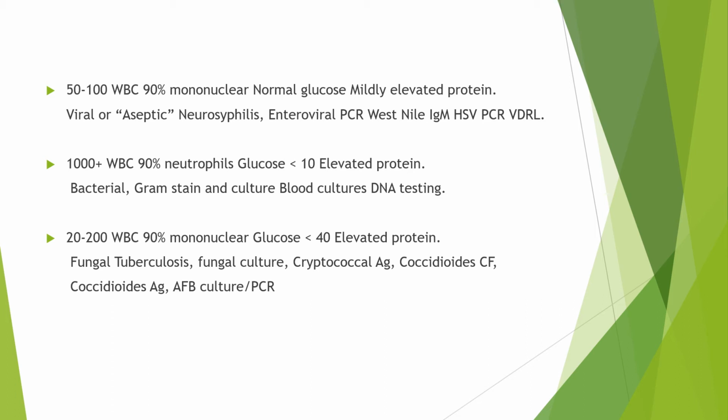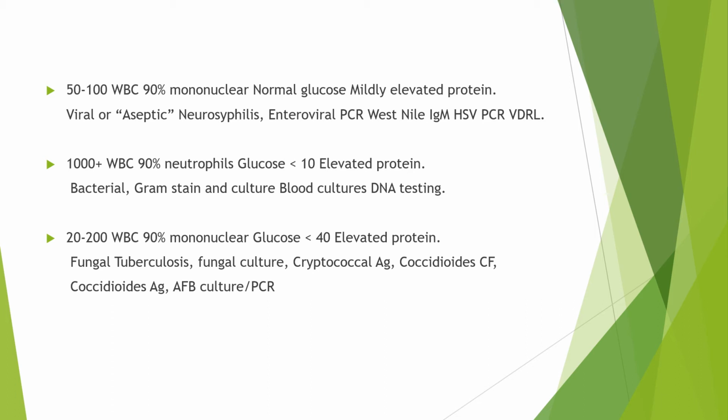If the WBC is more than 1000 and predominant WBC are neutrophils and glucose is low, with elevated protein, then consider bacterial infection and do gram stain and culture of the CSF and blood cultures and relevant DNA testing.